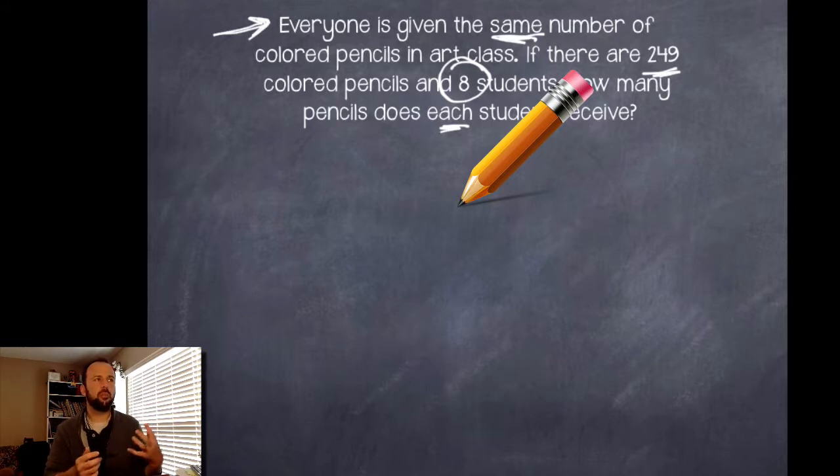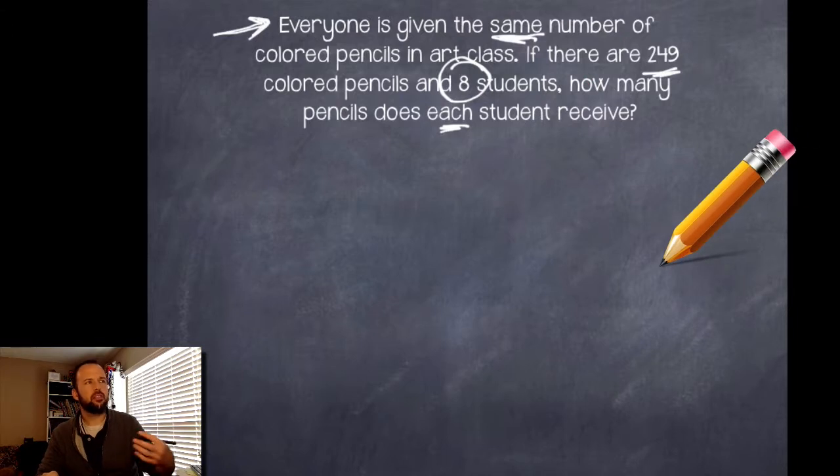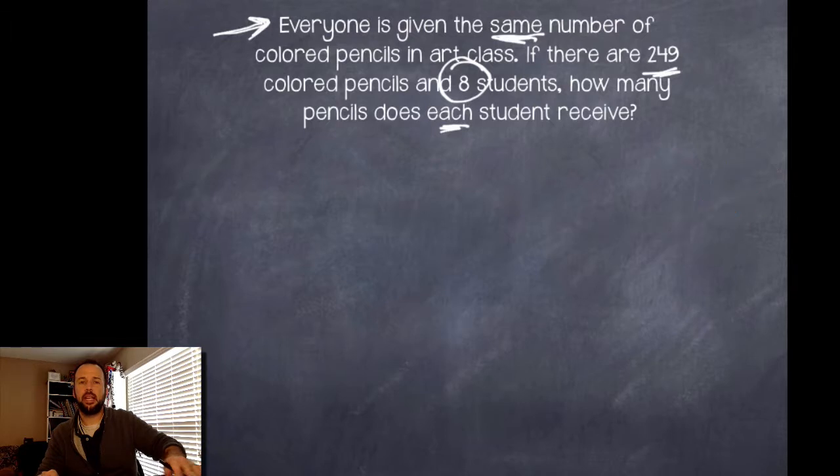Okay, and then we have some good numbers in here, like 249 and 8. So we have those 249 total, and 8 kids to share them. All right, it's easy enough. So I'm leaning towards division. I think we're going to need to divide those 249 pencils up among those 8 kids, right?